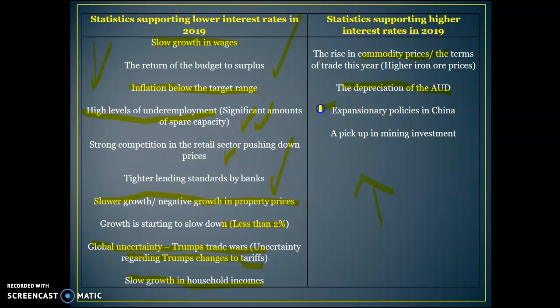And then these last two are probably less relevant, but China's trying to implement expansionary policies to boost their economy, which could have a positive impact on Australia. And there's been a bit of a pickup in mining investment this year on the back of higher commodity prices. But as you can see, a lot more on the left-hand side.